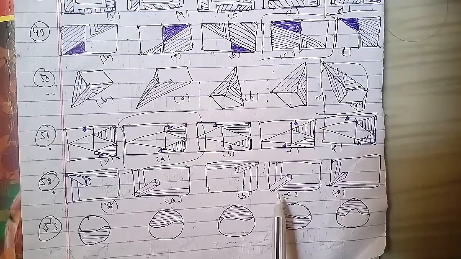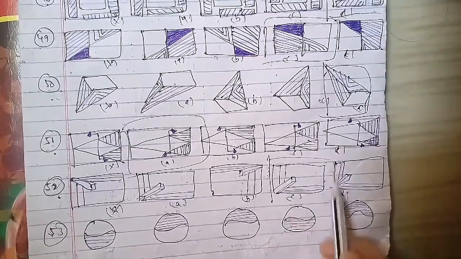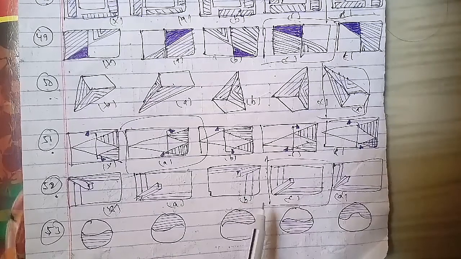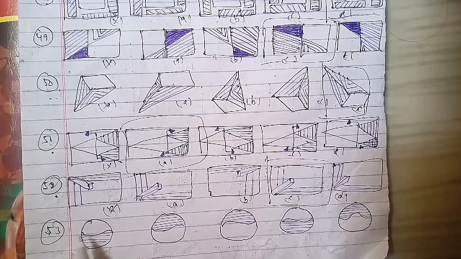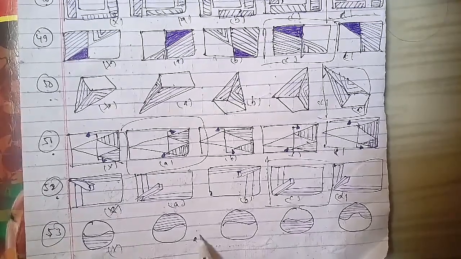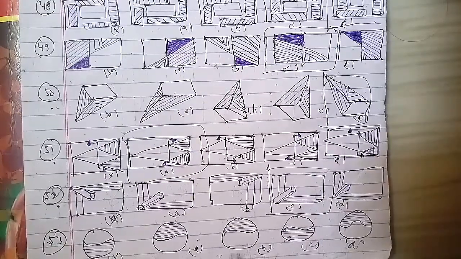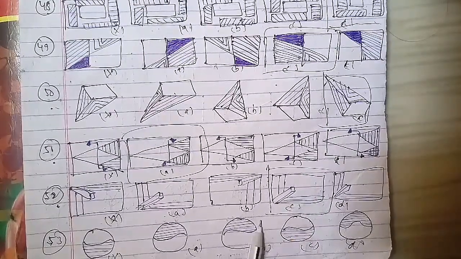We'll go ahead further, which is the 53rd question. These are the figures A, B, C and D. On the basis of these types of questions, the figure that we have as the answer, which will be the water image of this particular figure, is the B figure, which will be the right answer for this question as well.